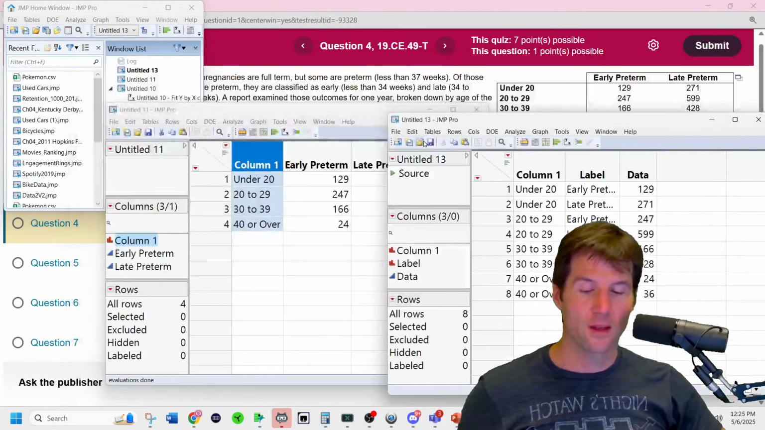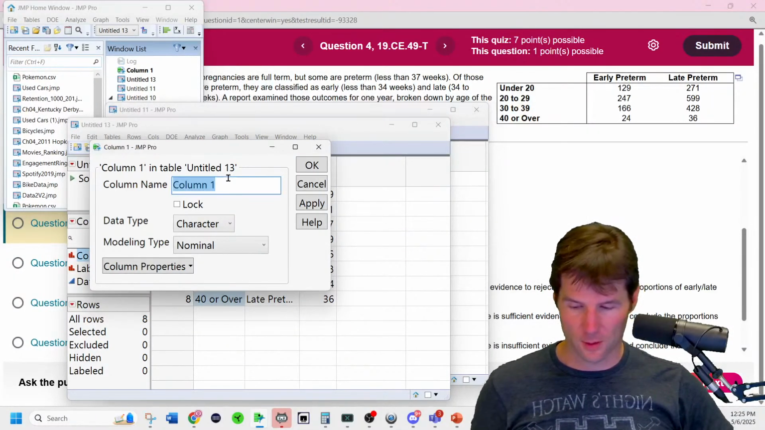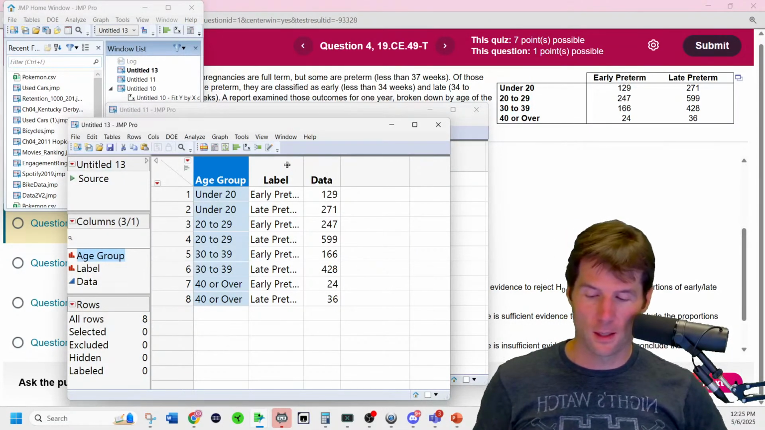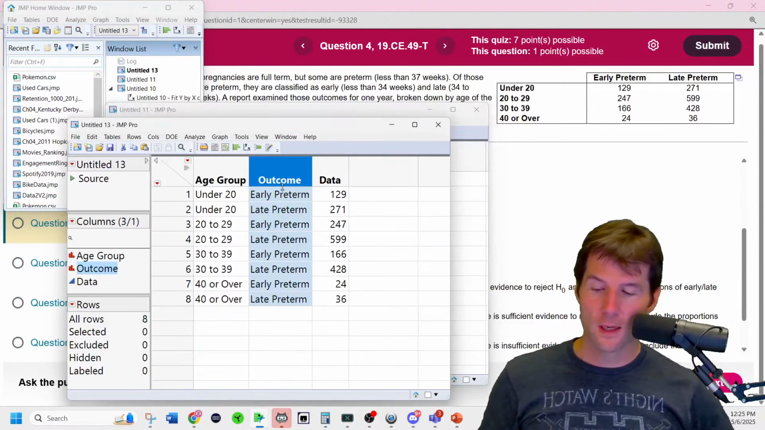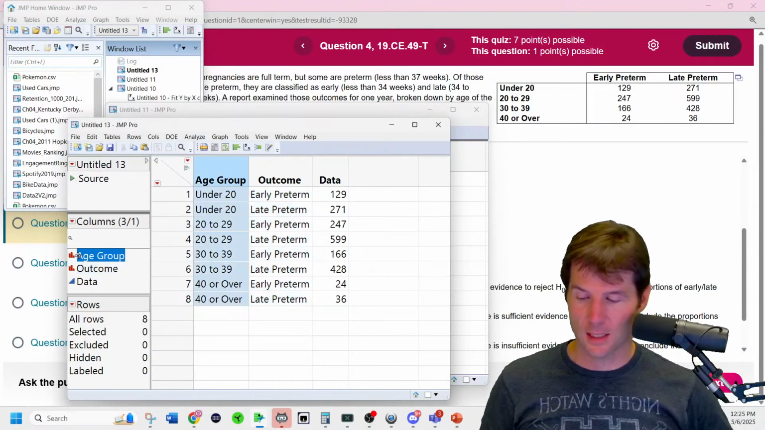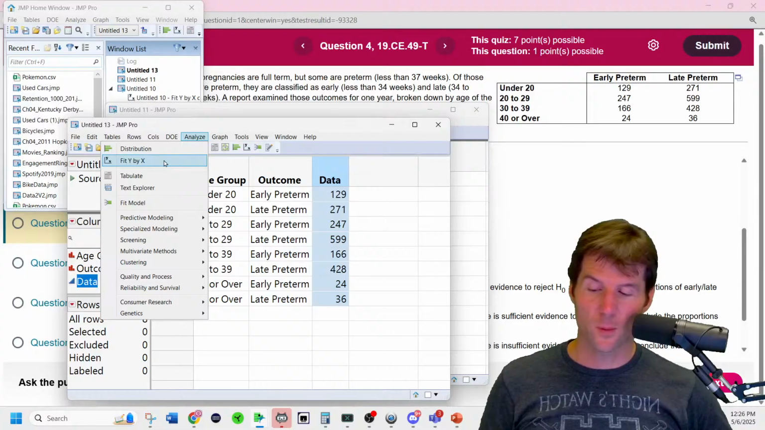Now you're going to go over here, and you could double-click this. This is optional, and type age group. Hit Enter, Enter. This is outcome of the pregnancy. Enter, Enter. And then we go to Analyze, Fit Y by X. It has to be red, red, blue. If it's not that way, you're going to have a problem.